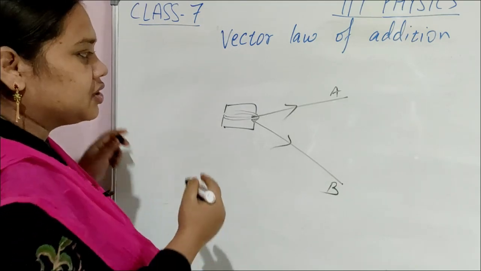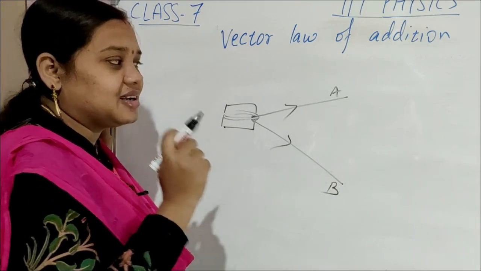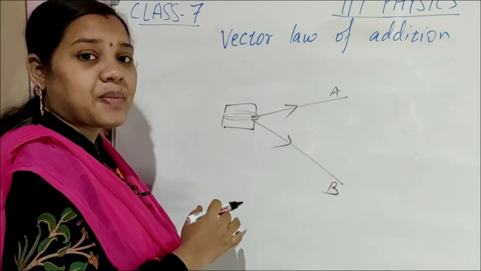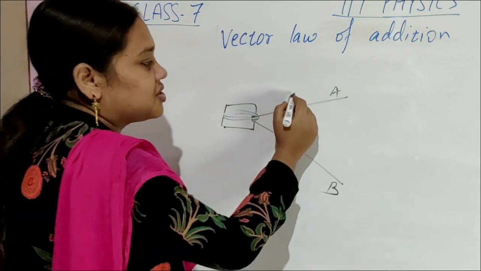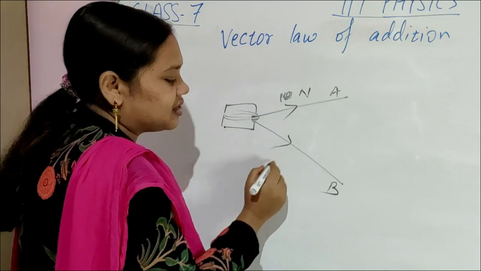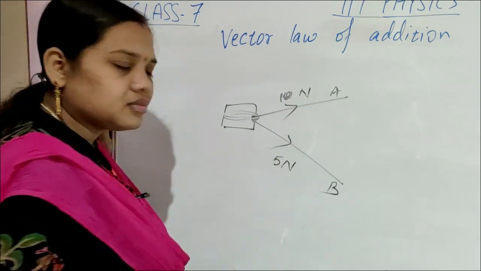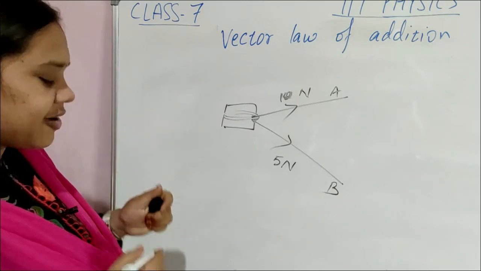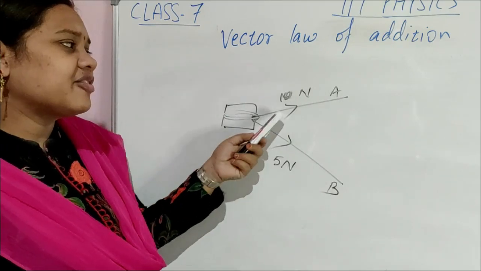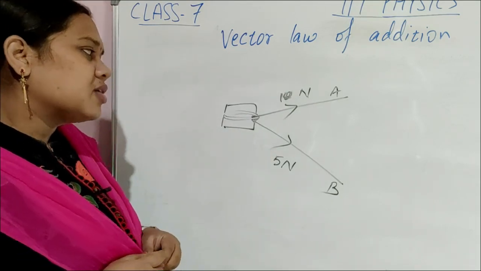Yes, you are correct, that depends upon the force, upon the magnitude. Suppose this person is applying 10 Newton and this person is applying 5 Newton. The force applied by person B is less than the force applied by person A. So what will happen?